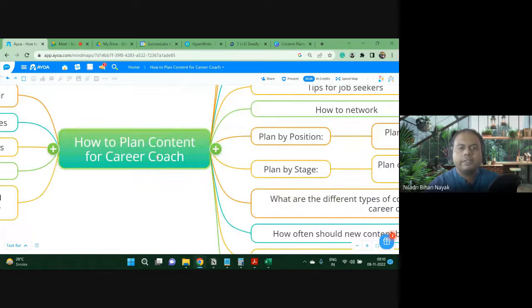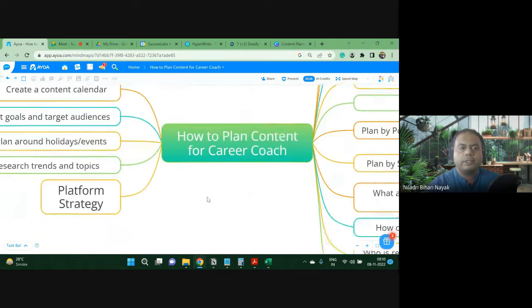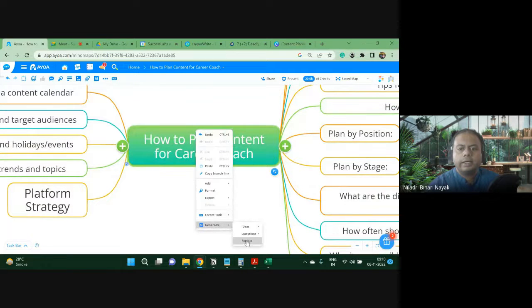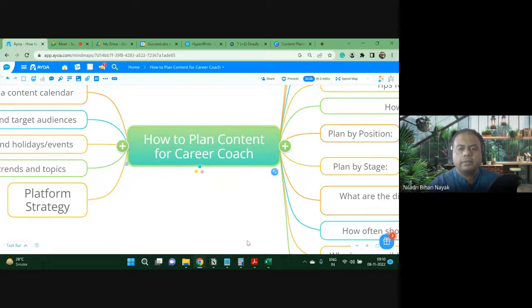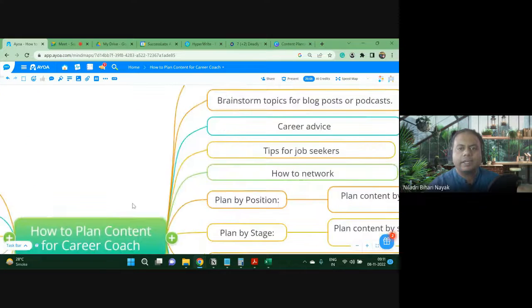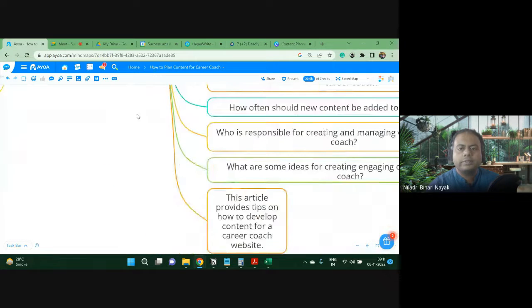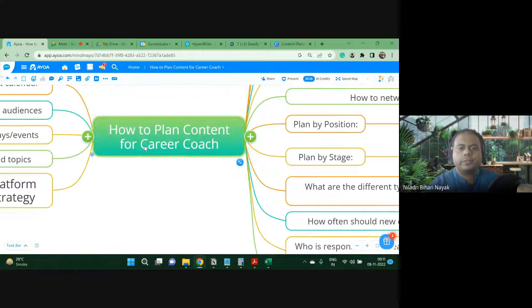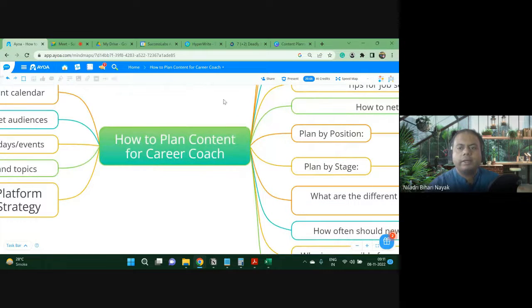So we have seen three things here: ideas, questions, and the third one, explain. So explain, we'll be getting this article provides how to develop content for a career coach. So we have already seen the explain section, right? The first one. This is not a different one. So I will just delete it because we have already created it, right? So delete it, delete the branch, right? Right. So now again we will be segmented, right?